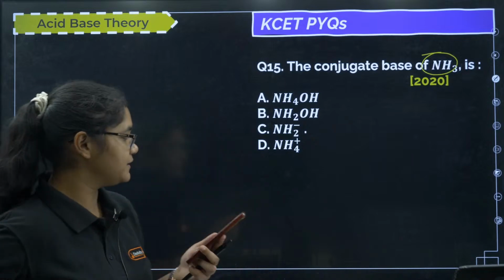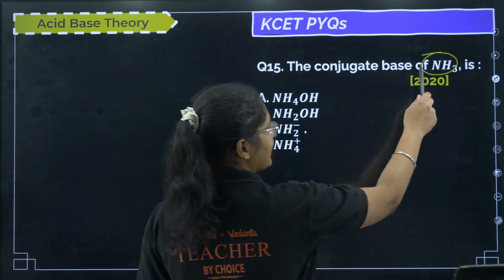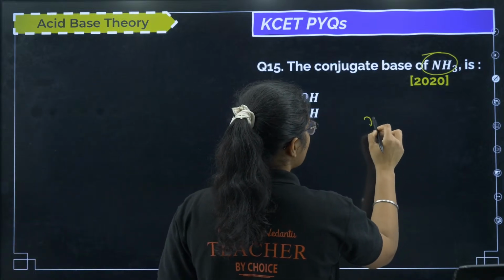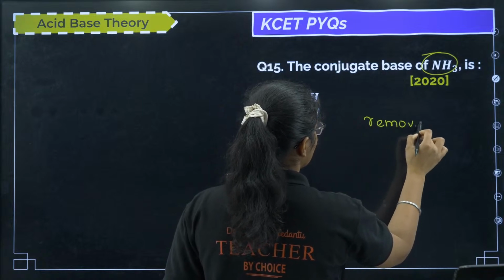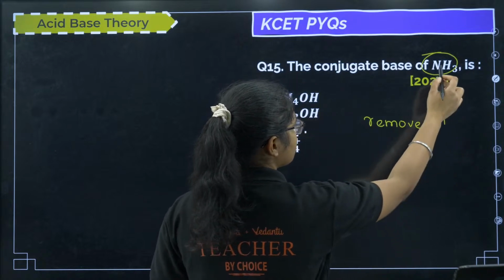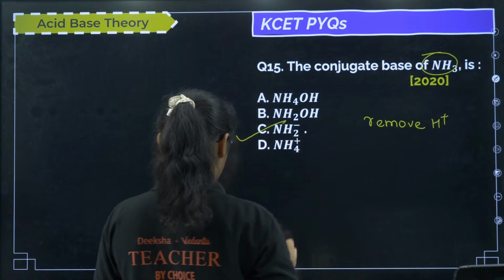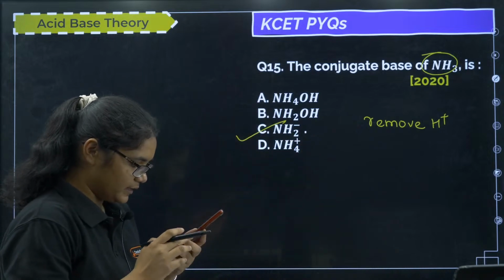Clear, students? Now please answer this one. If I want to find the conjugate base, what I have to do? Remove one H plus, right? If I remove one H plus, I will get NH2 minus, so that is why option number C.